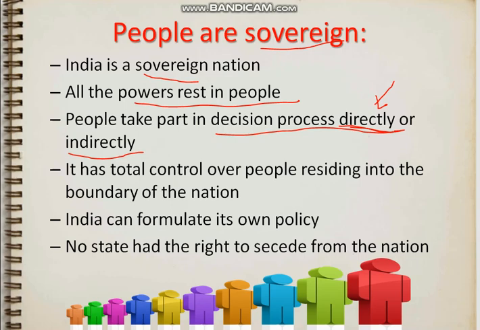Next, it has total control over the people residing within the boundary of the nation. See, the government of that particular nation is totally controlled by the people residing within the boundary of the nation, and that's why it is considered sovereign. No other power or government or any country can interfere in our policies. India can formulate its own policy, as are beneficial for its own citizens.